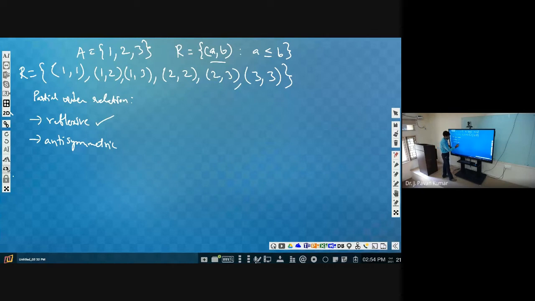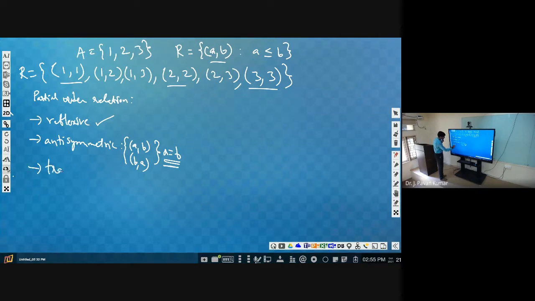Now antisymmetric property is whenever we have symmetric pair like A comma B and B comma A, then A should be equal to B. Then only we should have this kind of symmetric pair. Now what are the symmetric pairs that we have? 1 comma 1, 2 comma 2, 3 comma 3. These are the only 3 which are symmetric pairs that we have in this relation. So all these 3 are satisfying this property, right? So it is antisymmetric.